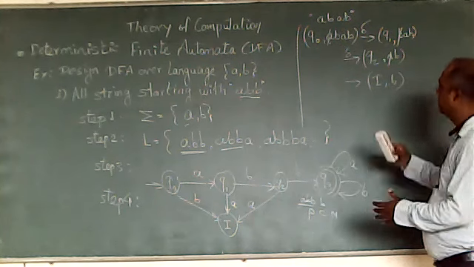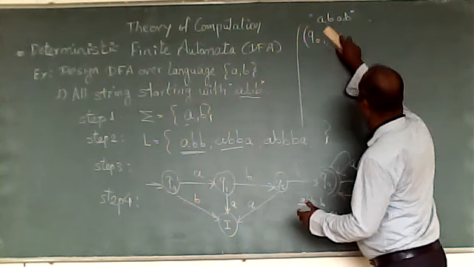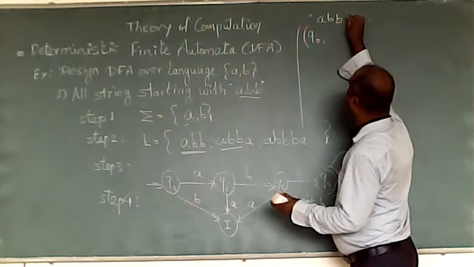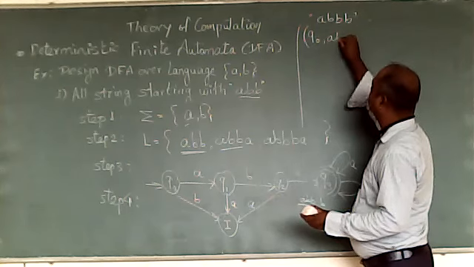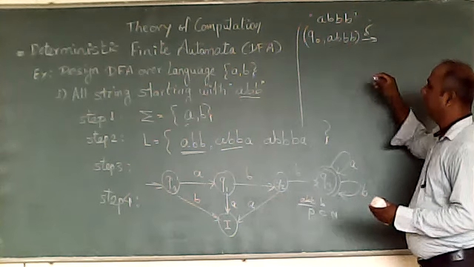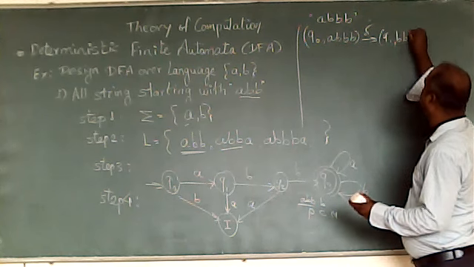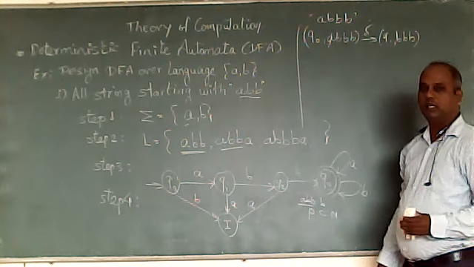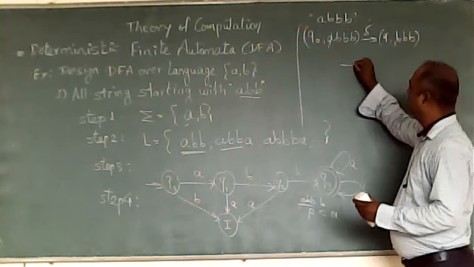Now we'll check with a valid string. The same procedure we have to adopt. Now we'll check the valid string A, B, B, B. I will take A, B, B, B and the delta transition. Q0 with A comes to Q1, and A is absorbed, so the remaining string is B, B, B.